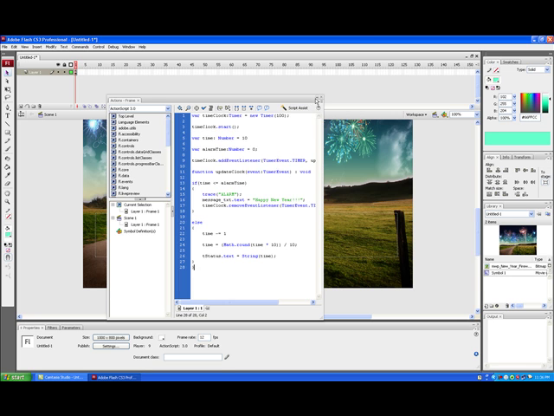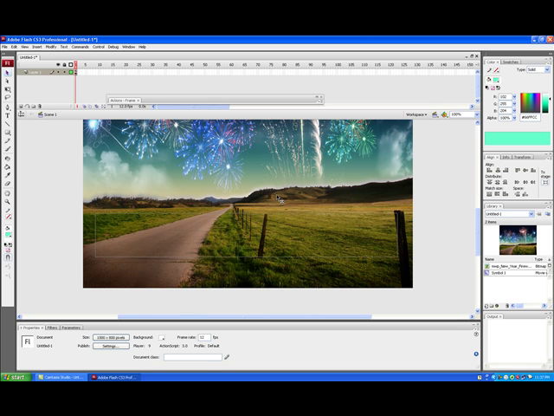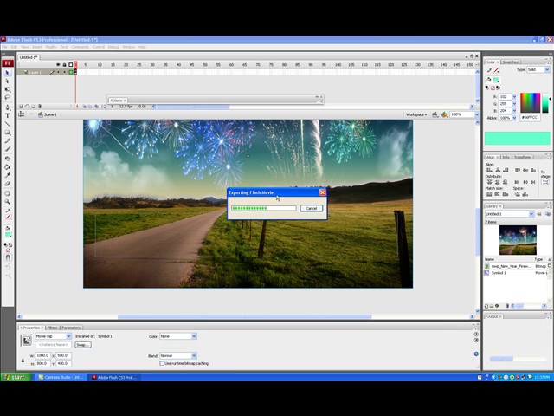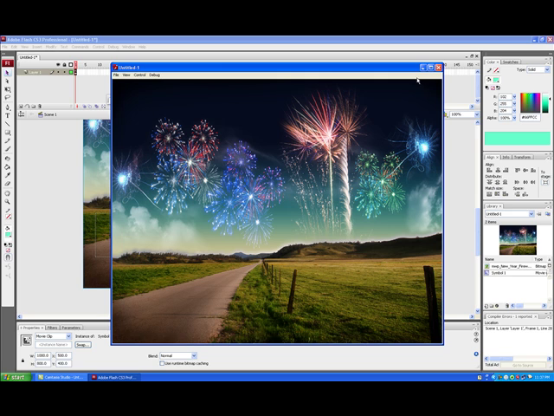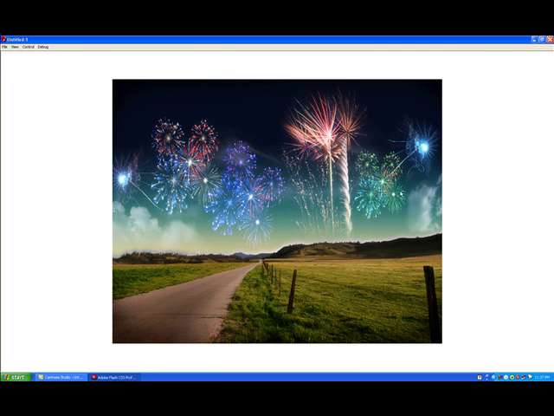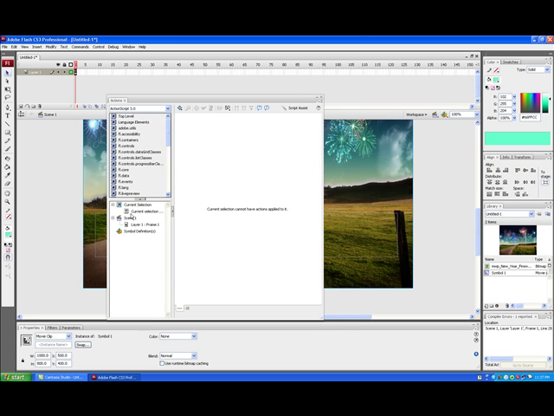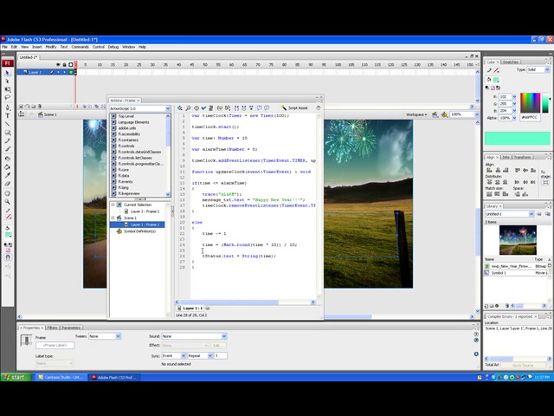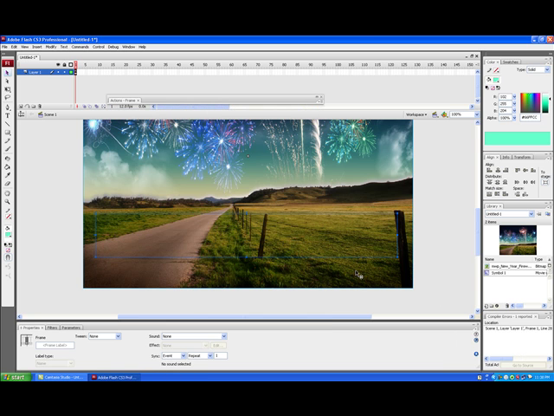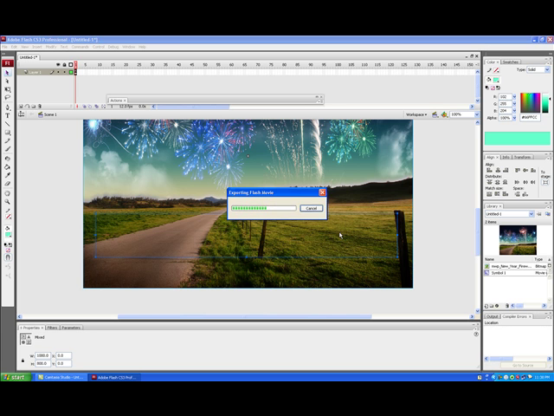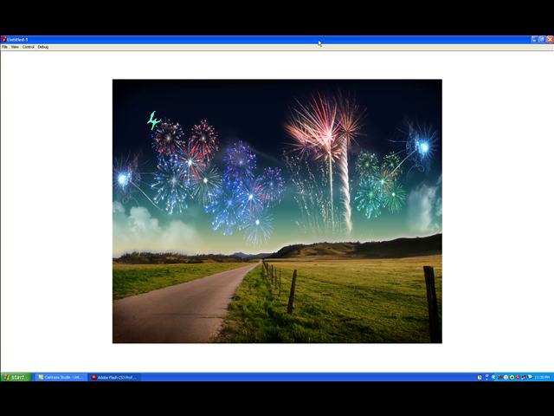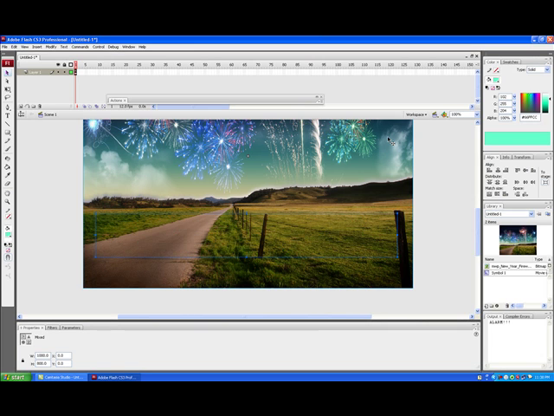Now we're going to test our movie. Press Control-Enter to test the movie. There. Close the Properties panel. We're going to test our movie. Press Control-Enter on the keyboard. There's our movie.